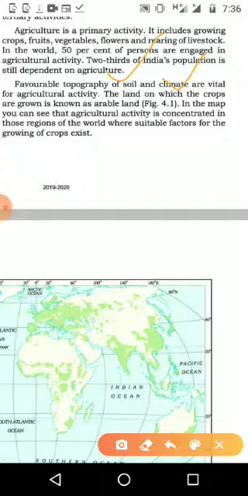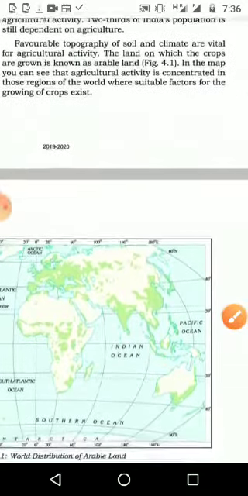One of the definitions given is: what is arable land or cultivable land? The land on which the crops are grown is known as arable land. Where we are growing the crops, that land is known as arable land. And in the map we can see, worldwide, where we are getting maximum production. In the green color, that is the arable land.